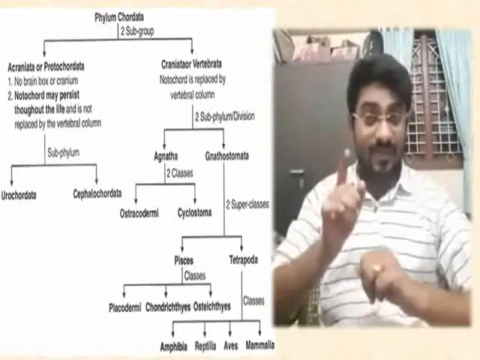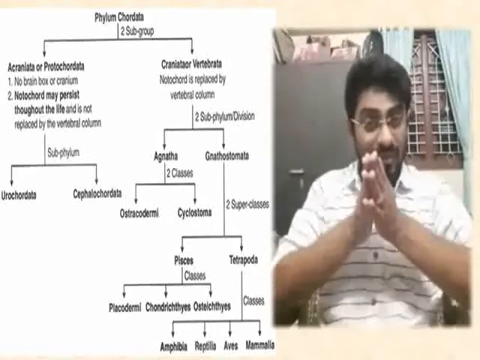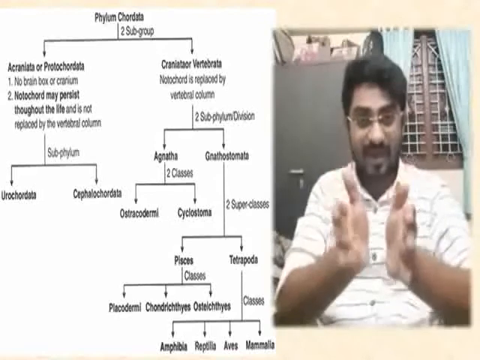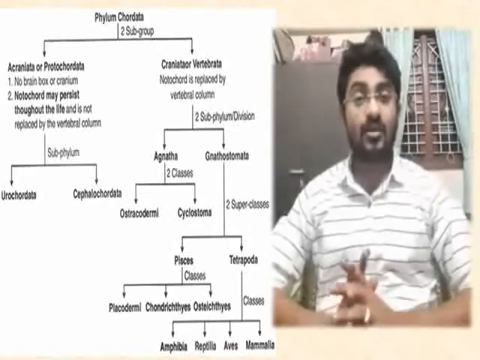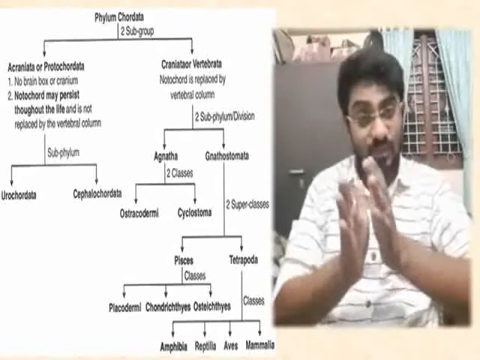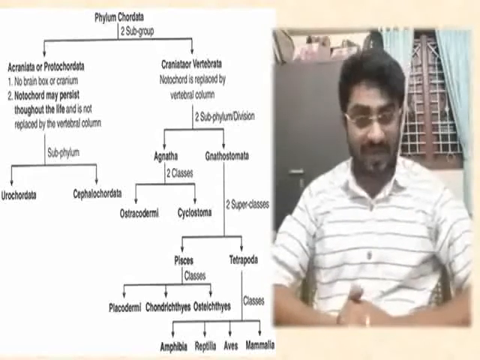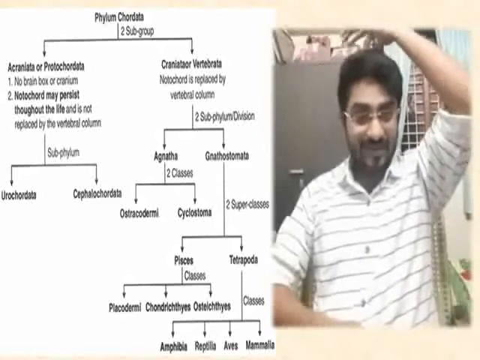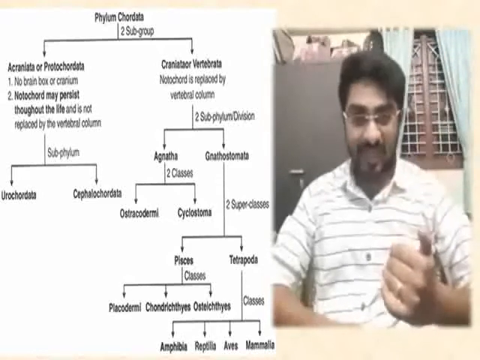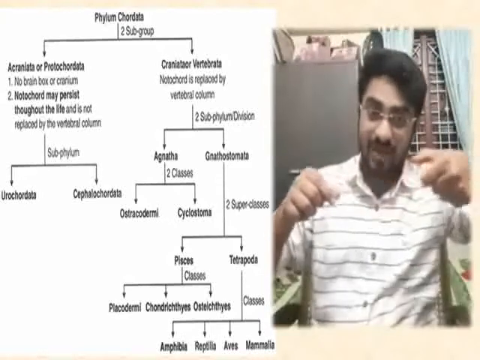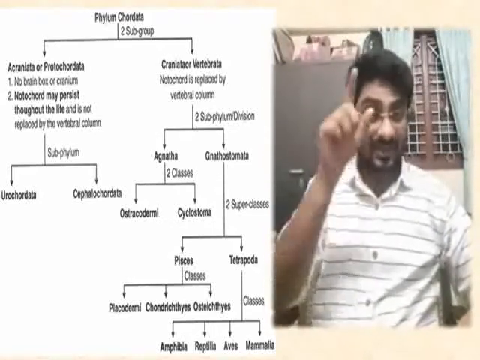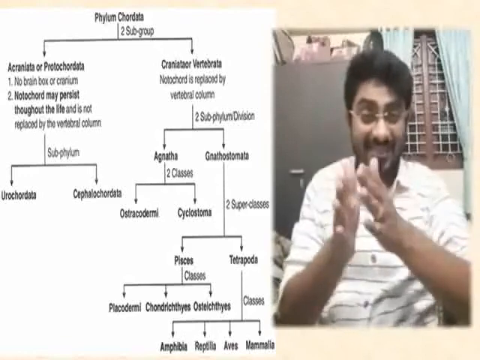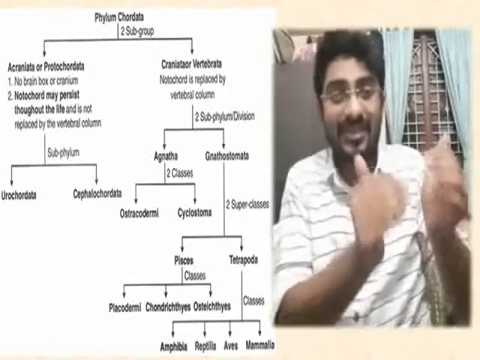Urochordata, as the name indicates, uro means tail. That is, in Urochordates, the notochord is restricted towards the tail region. What did I say, from the anterior to the posterior part of the body, there is an elongated notochord. But in case of Urochordata, the notochord is restricted only towards the tail part.